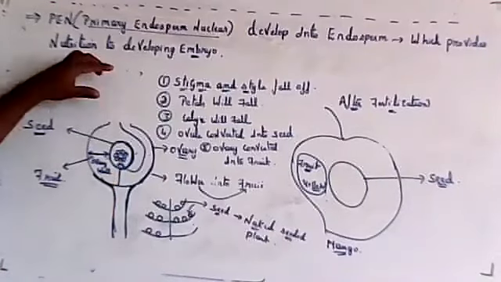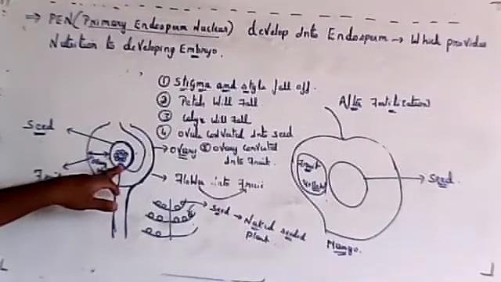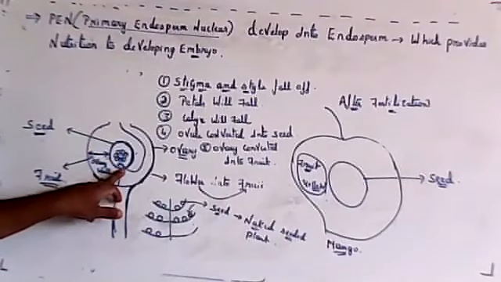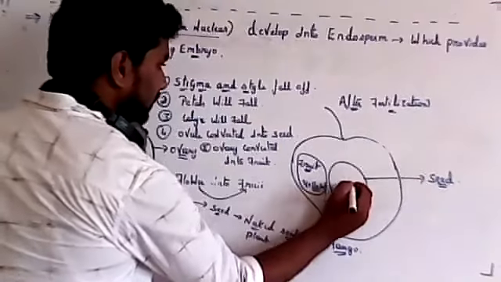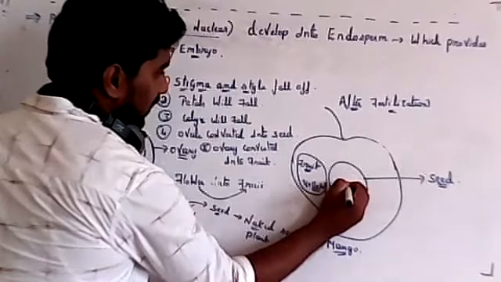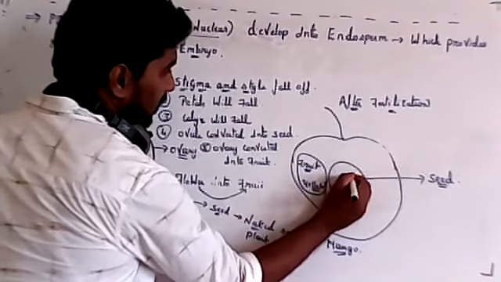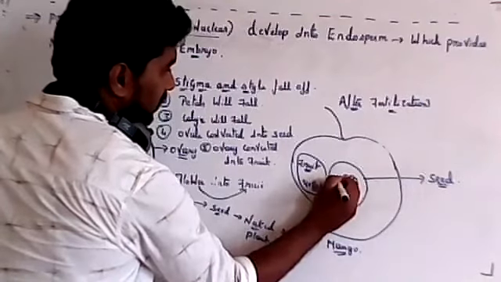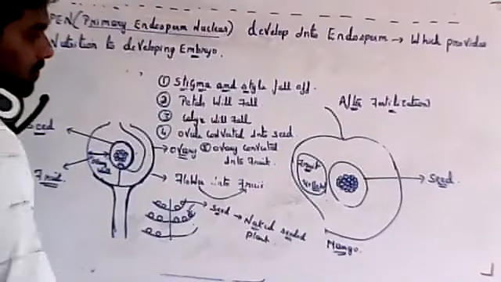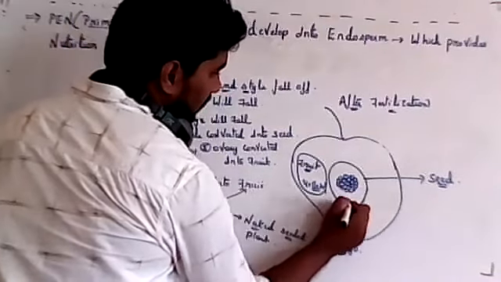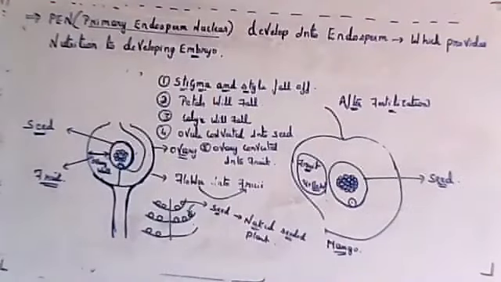So style, stigma, ovary. Inside the ovary you will have the ovule. After fertilization the ovule will get converted into a seed. So till here it's clear. Inside the seed there will be an endosperm. The endosperm will be retained inside that seed. Even after the ovule gets converted into a seed, that endosperm will be present. Even the zygote will be here inside. Both structures will be there inside.